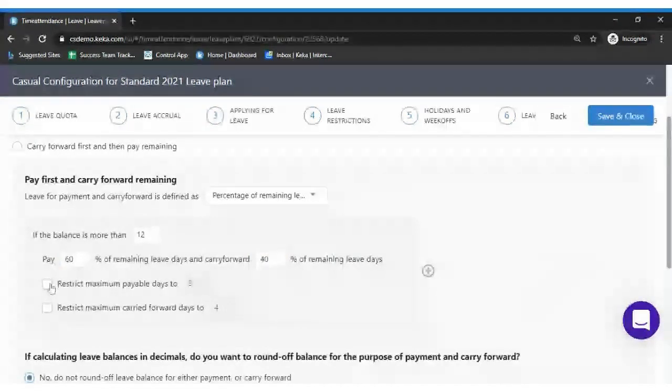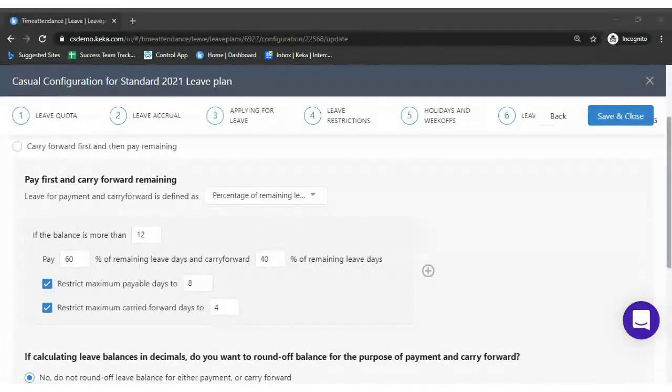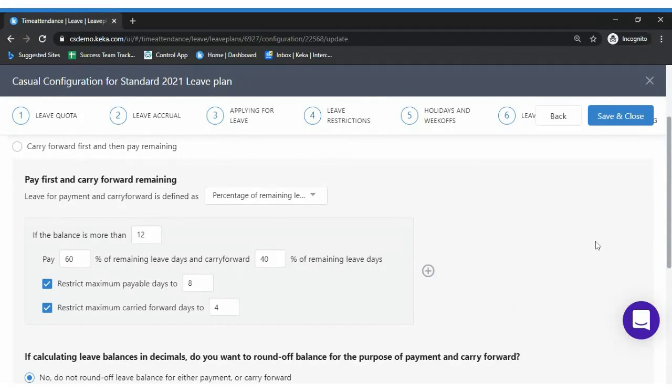You can also restrict the maximum payable days and the maximum carry forward days. So we can manage the settings that way.